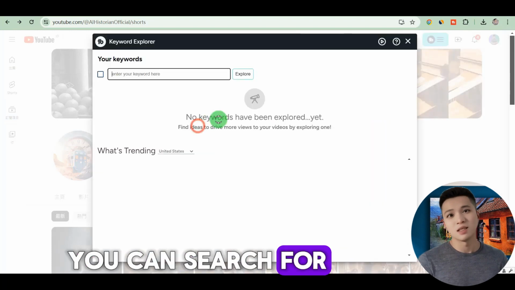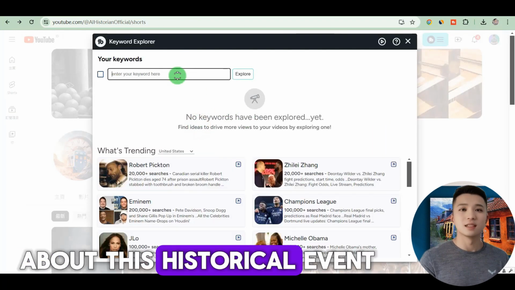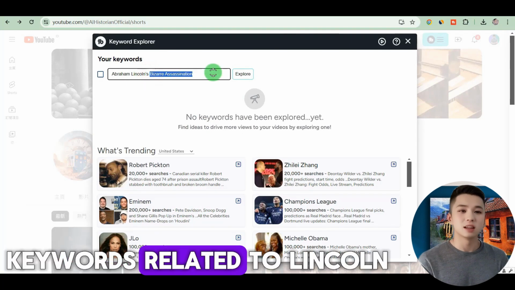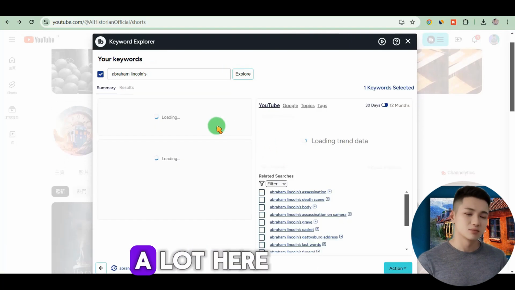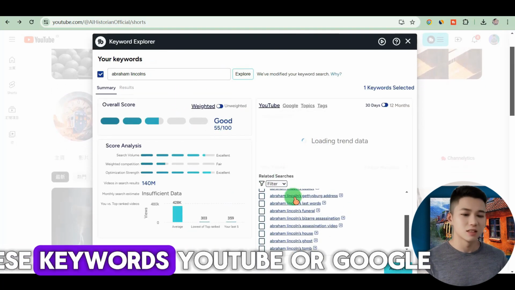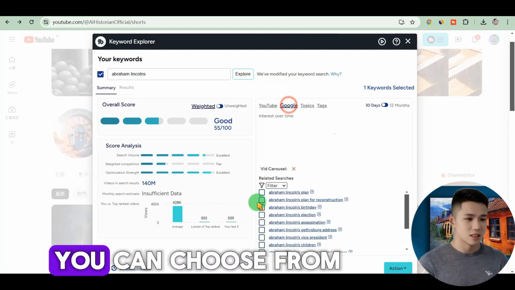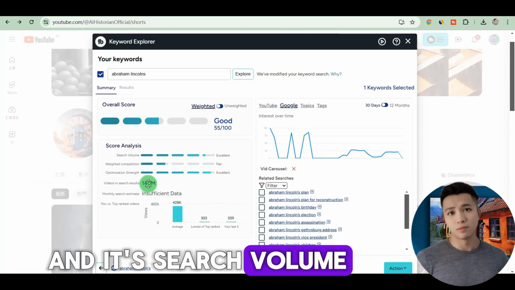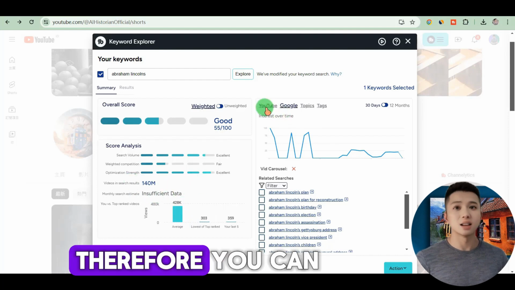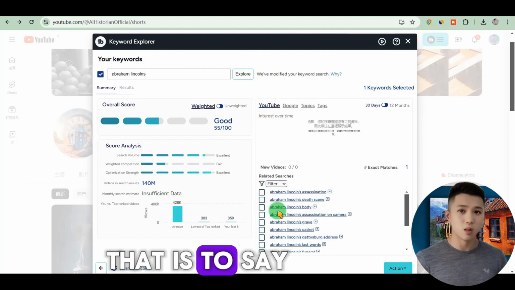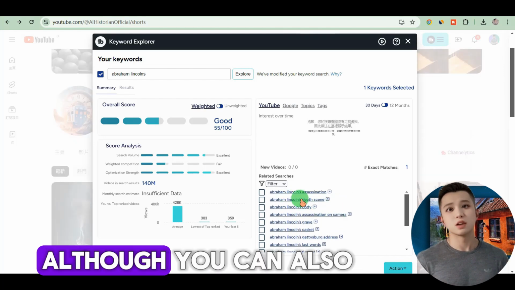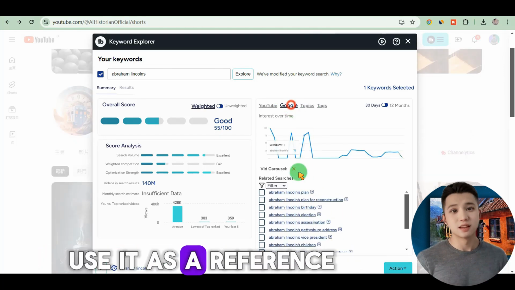You can search for more keywords about this historical event. Because after I enter keywords related to Lincoln, you can see a lot jump out here. These keywords, YouTube or Google, you can choose from any of the above keywords, and its search volume is very high. Many people pay attention to Lincoln and these events, so you can also use it as a reference.